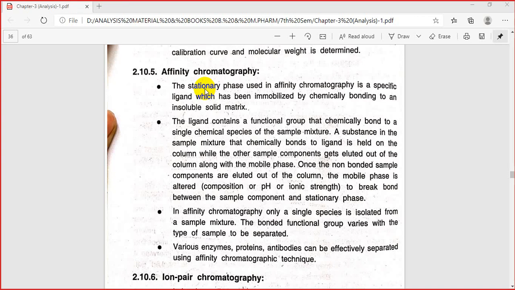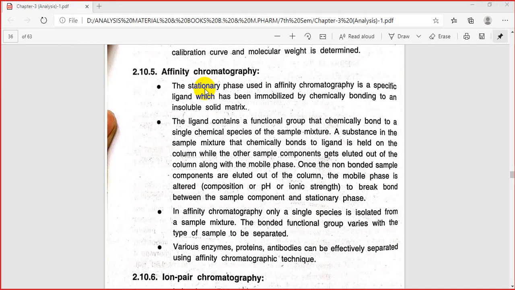A substance in the sample mixture which is chemically bonded will remain in the column by binding to the ligand, and the other molecules will elute out with the mobile phase.